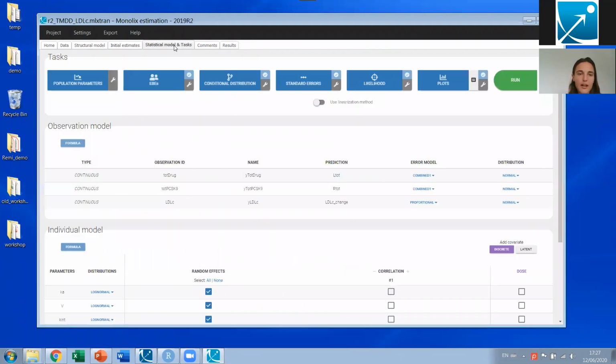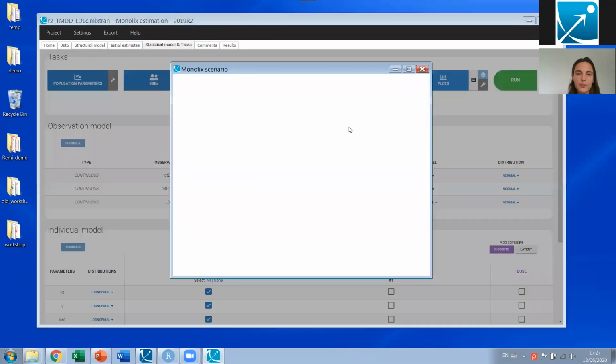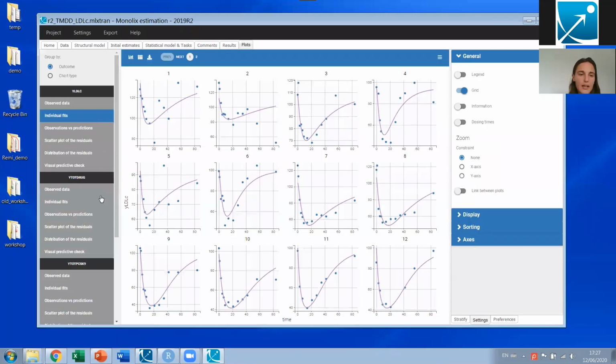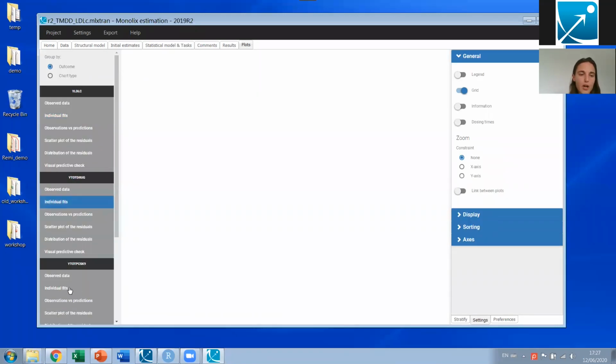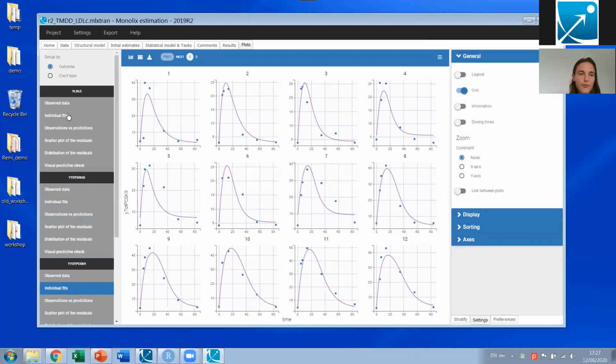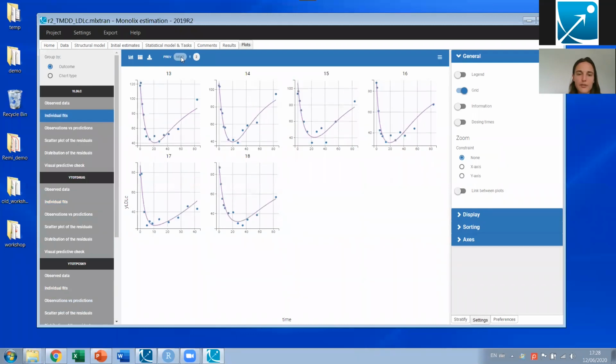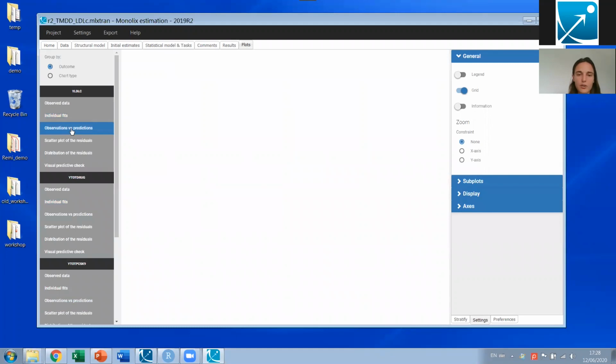I have set up initial values and then run everything. If I click on the plots, we can have a look at the diagnostic plots for this typical PK-PD model. The fits for total drug and total PCSK9 are exactly as before. So let's focus on the cholesterol. That's the individual fits for the cholesterol concentration. They look good.